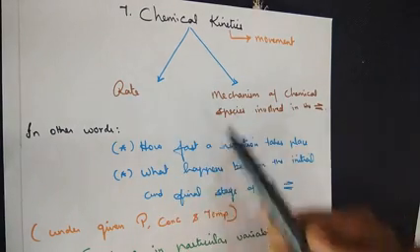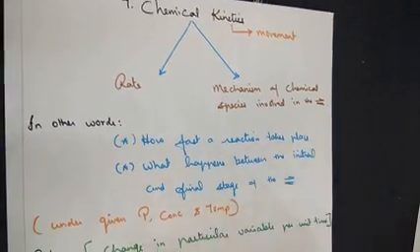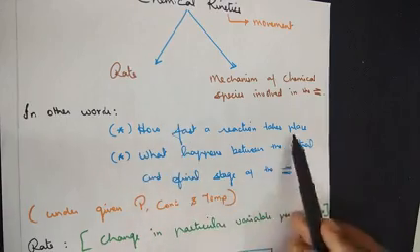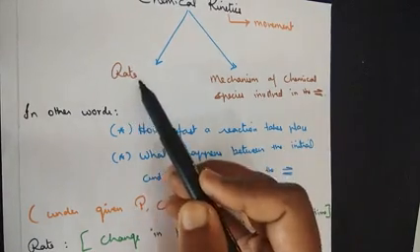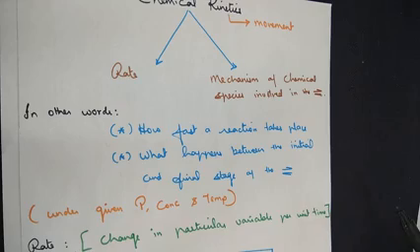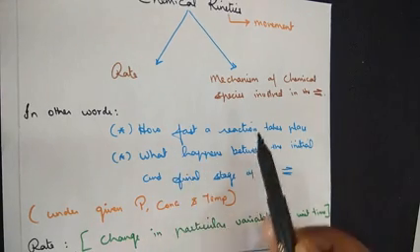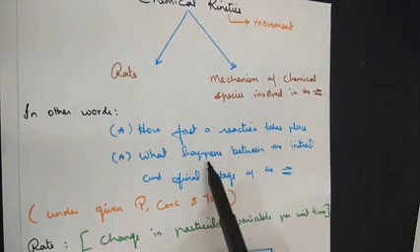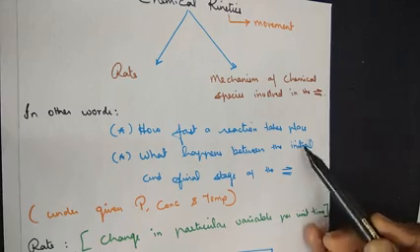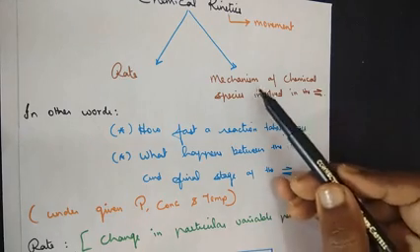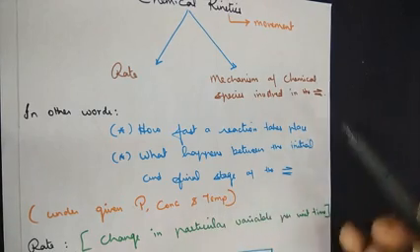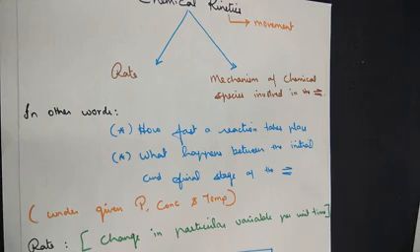The same concept can also be understood in a more simplified manner. We come to know how fast a reaction takes place, meaning we understand the rate of a reaction or the speed of a reaction. The second concept is that it helps us to know what happens between the initial and final stage of the reaction. Initial stage means the mechanisms involved in the reactants. Final stage means the mechanisms involved on the product side.